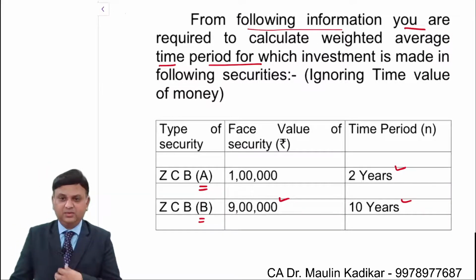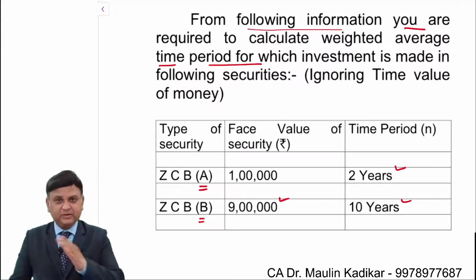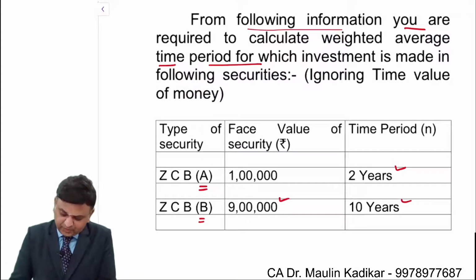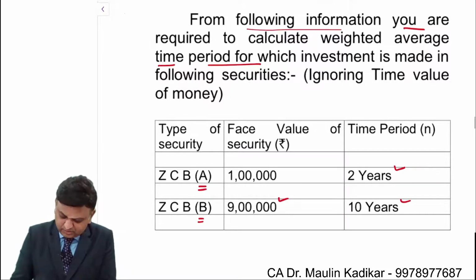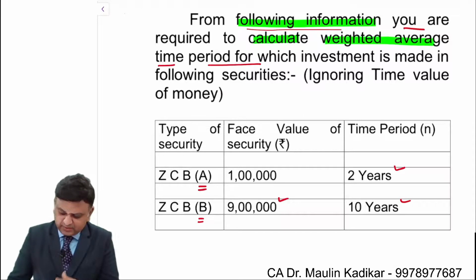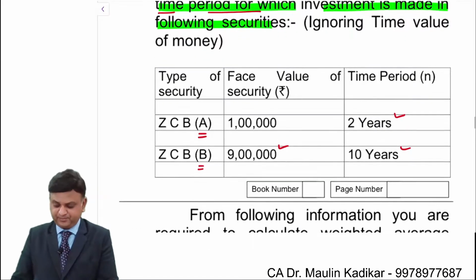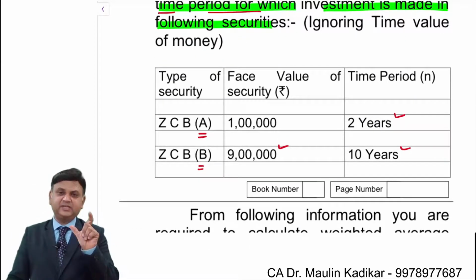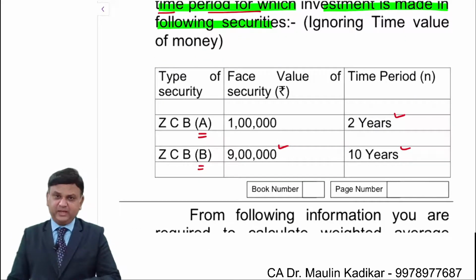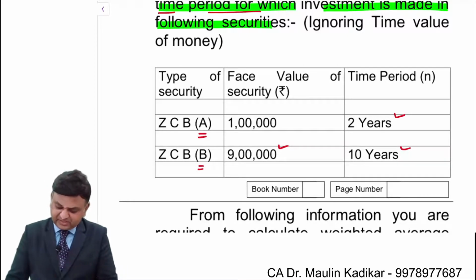Let us see now. Coming back to the question, from the following information you are required to calculate the weighted average time period for which investment is made in the following securities. This weighted average time period for which the investment is made is nothing else but duration. The question says to ignore the time value of money concept.